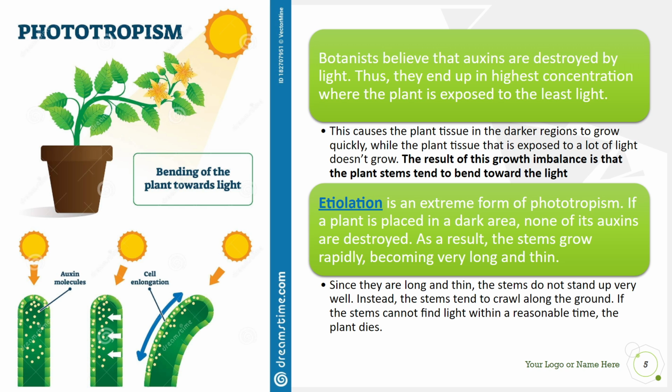There's also an extreme form of phototropism called etiolation, where if you place a plant in a dark area, none of its auxins are destroyed, so you see tons of shoot growth. They actually grow so quickly that the stem becomes very long and thin, and after a certain time, if that stem cannot find light, the plant will die.